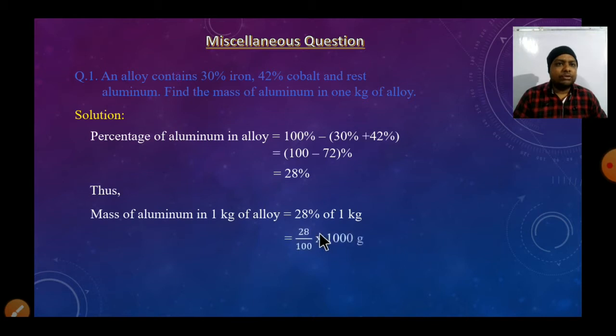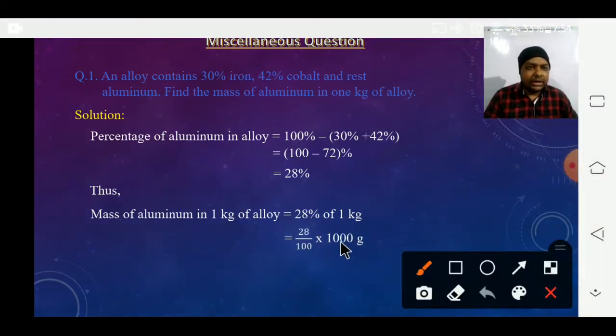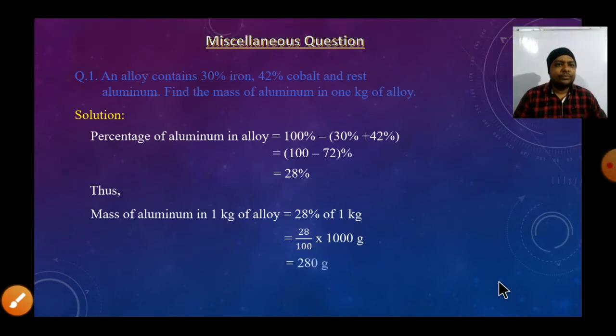So it will be 28 by 100 into 1000 grams. Here 100 and 1000 cancel, so 28 into 10 is 280 grams, and that is the mass of aluminum in 1 kg of alloy. I hope you all have understood, students. So let's solve another question.